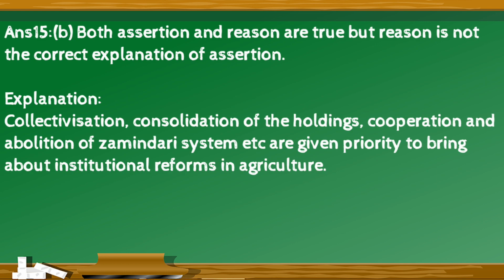The right option is B. Both assertion and reason are true, but reason is not the correct explanation of assertion. Explanation for this is collectivization, consolidation of the holdings, cooperation, and abolition of zamindari system are given priority to bring about institutional reforms in agriculture.